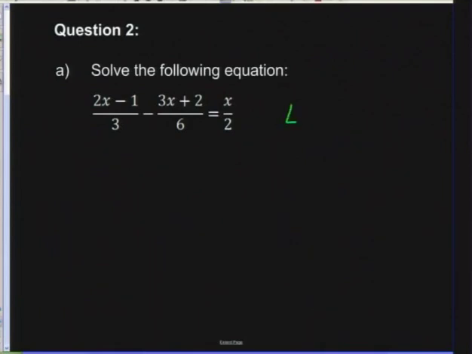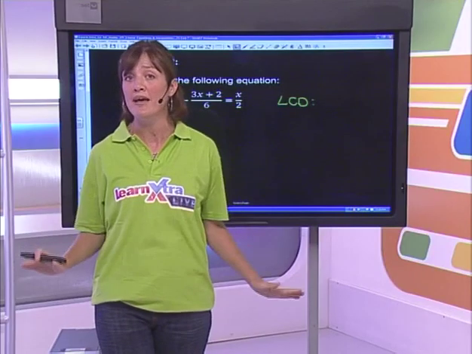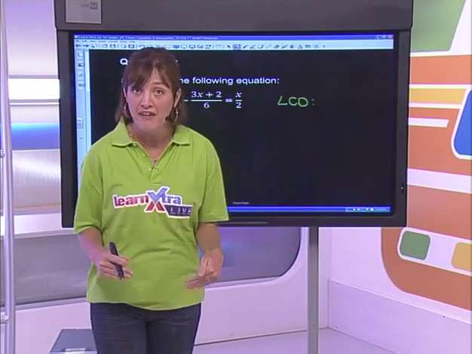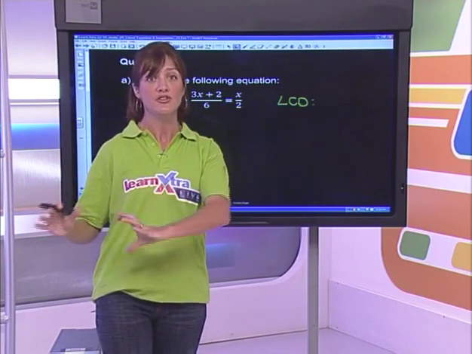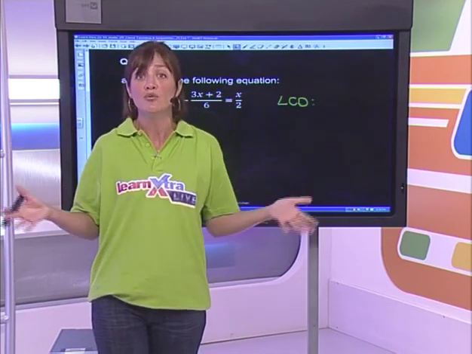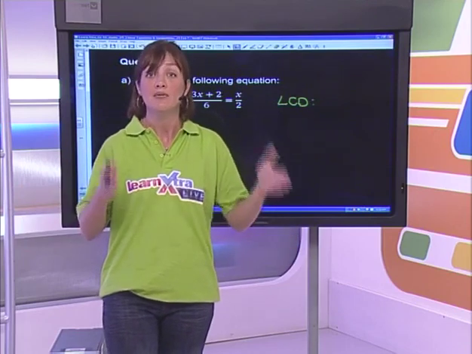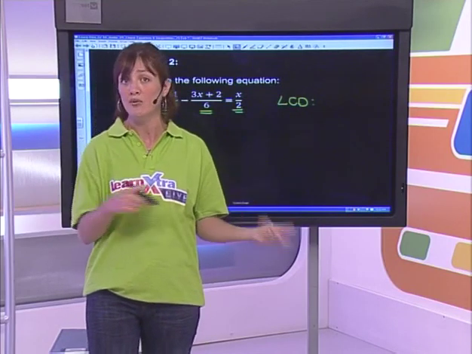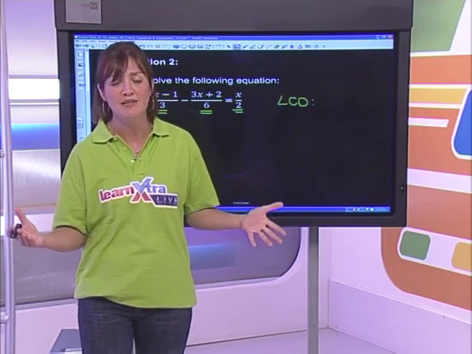Right, guys. The first thing we have to do is find the lowest common denominator. Remember, you are adding and subtracting fractions, and we learned way back when that when you are adding and subtracting a fraction, we find the LCD. And when we're finding an LCD, our golden rule is what we do to the bottom, we do to the top. Those rules never went away. They're still there. We have to apply them. I've got a denominator of 3, one of 6, and one of 2. So the idea is, what is the smallest number that 3, 6, and 2 can all go into? And I'm sure you're all shouting it back at me right now.